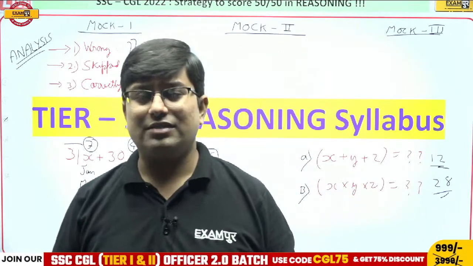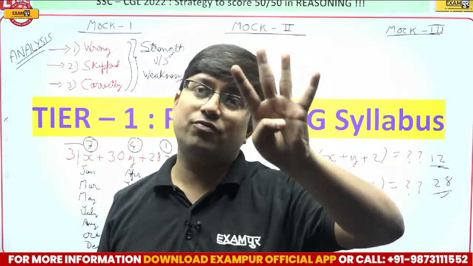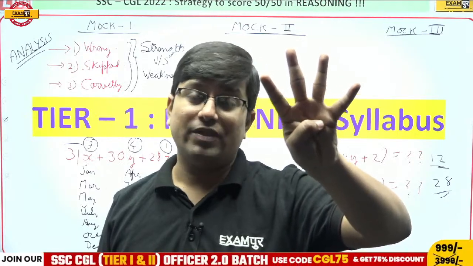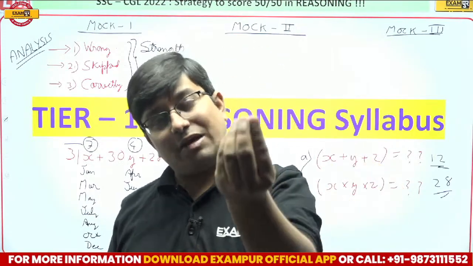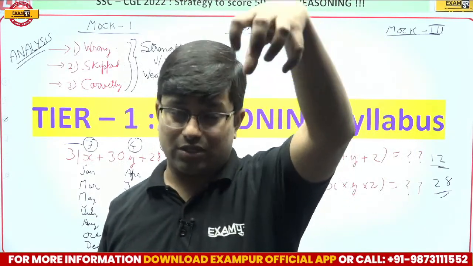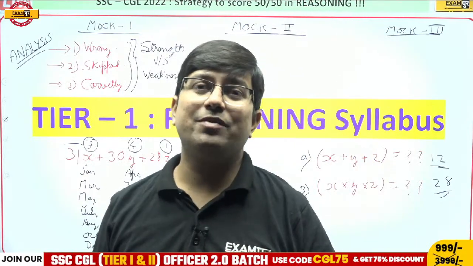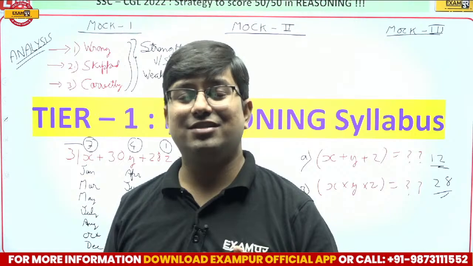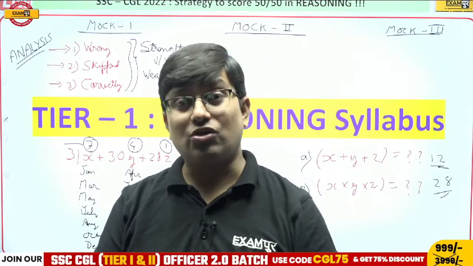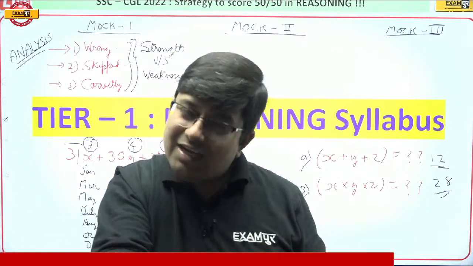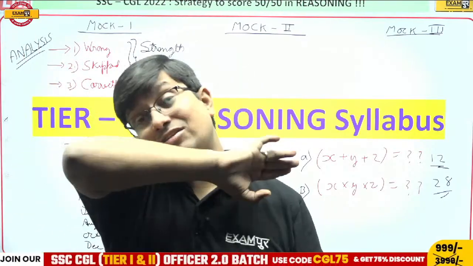And let me tell you guys, no person, including me, can say that I have equal command in all the 4 sections: maths, reasoning, English and GA. Some person has command over 2 or 3 of them, and everyone has any one section weak. For example, generally the English medium students are good in reasoning, English and GA, but sometimes find themselves weak in quant. The Hindi medium students find themselves strong in maths, reasoning and GA, but generally they are lagging in English. So everyone has some strong area and some weak area. It is common for everybody.